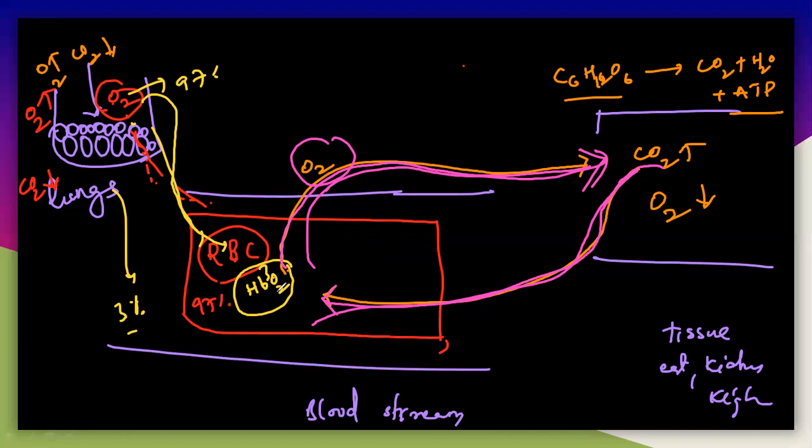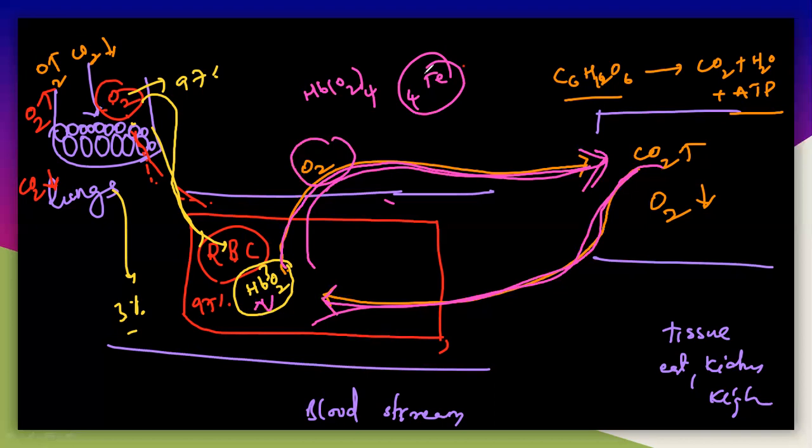The affinity of oxygen with the hemoglobin is very high here because it is oxyhemoglobin. The binding capacity of oxygen is very high here. I already told you that hemoglobin can bind with 4 oxygen molecules because there are 4 heme groups, 4 iron atoms. So one hemoglobin can bind with 4 oxygen molecules. That means there is a strong affinity of oxygen with the hemoglobin.